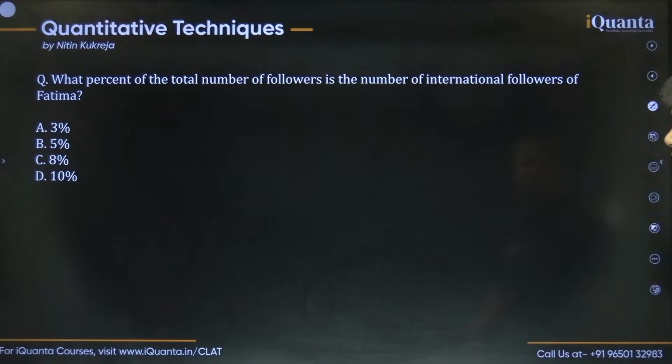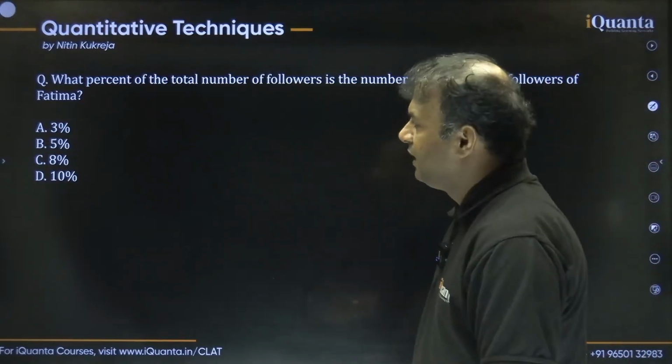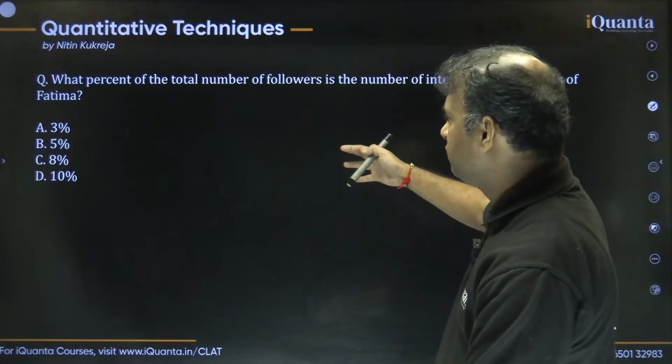The next is about percentages. They are asking what percent of the total number of followers is the number of international followers of Fatima. Total number of followers of all the 5 friends. Some students might think they are talking about the total followers of Fatima.